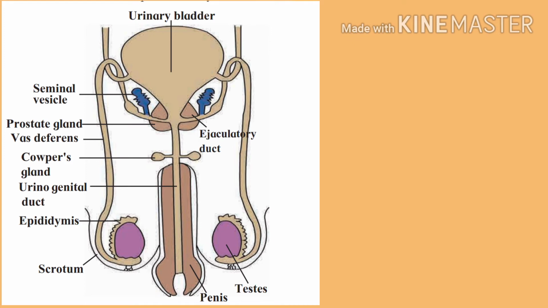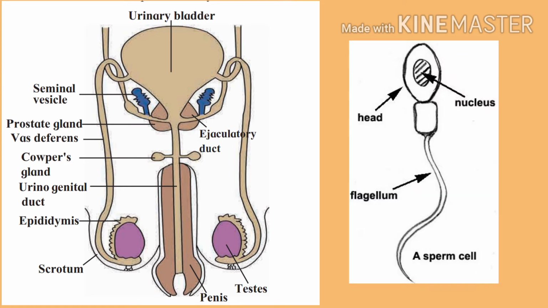Let us see some surprising facts about sperm. Sperm is made up of a head, middle piece and tail. The head consists of the nucleus. The nucleus will have DNA. How much DNA? Half of the DNA from the parent cell. And the middle piece will have lots of mitochondria that provide energy. Also the tail helps in the movement of the sperm further.